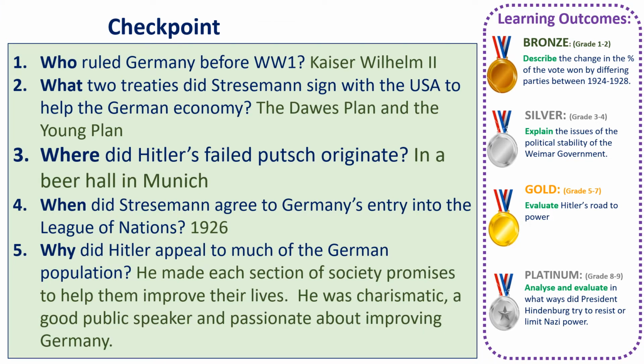So here are our answers up on the screen. I'll quickly go through some. So we had the Kaiser before the war. Stresemann signed the Dawes and the Young Plan. Hitler's putsch was in Munich. Germany joined the League of Nations in 1926, and Hitler appealed to sections of the population because he promised to improve their lives. He was a good public speaker, and he was very passionate about improving Germany. So make sure you green pen your work.